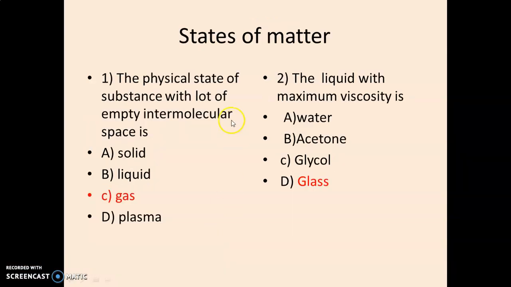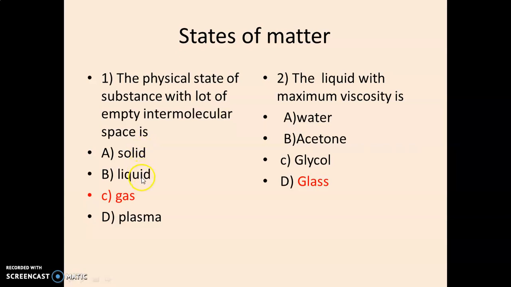Question number 1. The physical state of substance with a lot of empty intermolecular space is which state? There are 4 options: solid, liquid, gas and plasma. The answer is gaseous state, because in solid state constituent particles are held very close to each other in a definite manner.